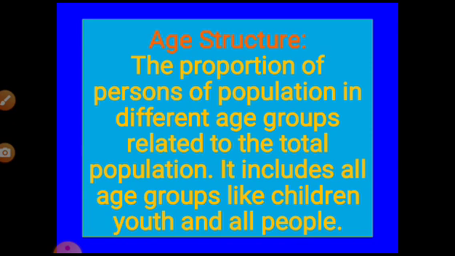So mostly one group we call dependent, another one is the working group of people. So dependent age groups are those who fall under 15 years of age and above 64 years of age, whereas the working class group of population is from 15 to 64 years of age.